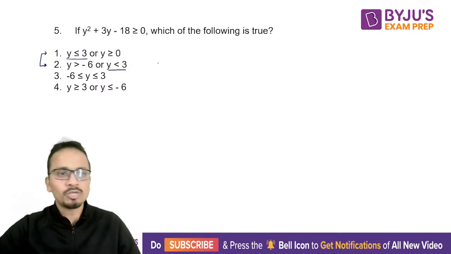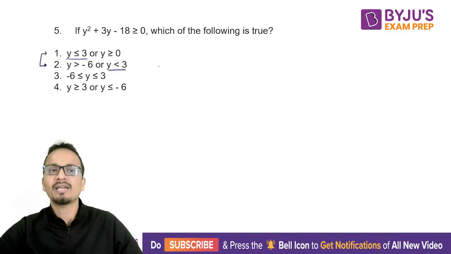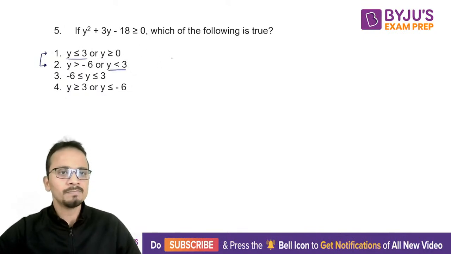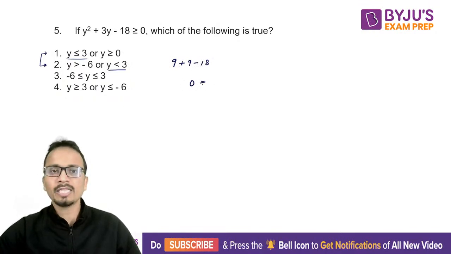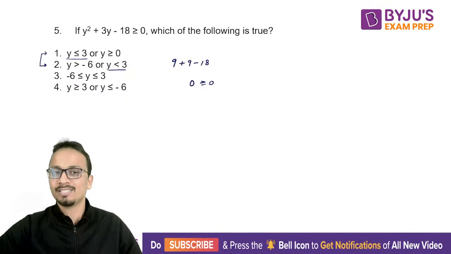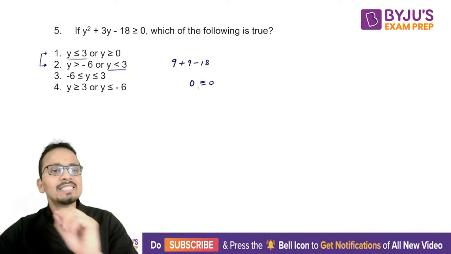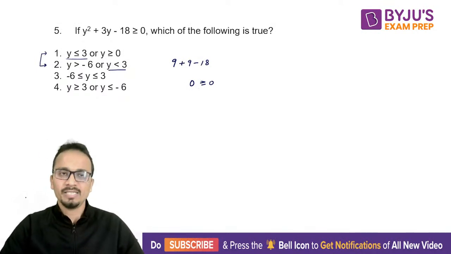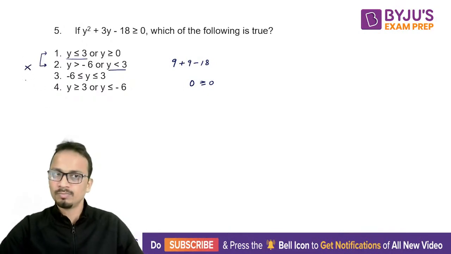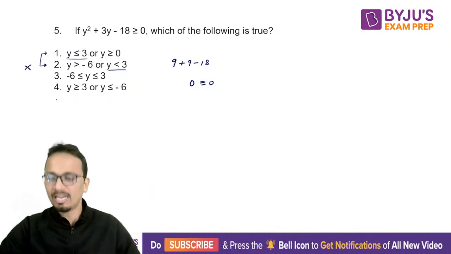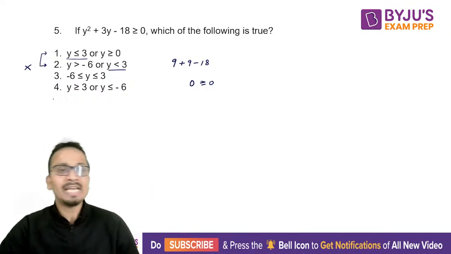एक बार 3 put करके देखो क्या 3 satisfy कर रहा है या फिर नहीं. If I put 3, it will become 9 plus 9 minus 18, that is 0. Is 0 greater than or equal to 0? Yes, it is. Okay, so 3 satisfies the inequality. All right, so I can say that the answer will not be option 2. Now I'm left with 1, 3 and 4. So what I'm doing is eliminating the options.